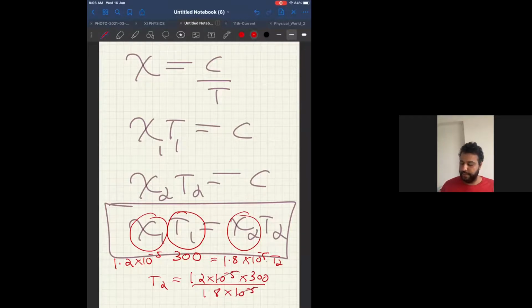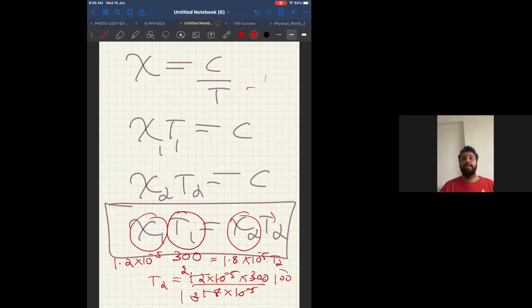Now look at this. 10 power minus 5 and 10 power minus 5 will cancel. Then 300 divided by 1.8 times 1.2 gives 2 into 100, which will be 200. Therefore, the answer for T2 will be 200 Kelvin. Tell me, all of you getting this answer as 200 Kelvin? Okay, perfect. So this is how you solve problems based on Curie's law.